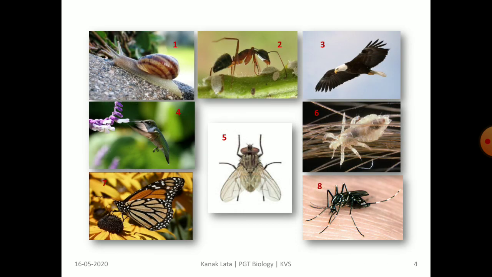These are the different animals. Children, try to find out the names of these animals and make a table to find out the type of their food.